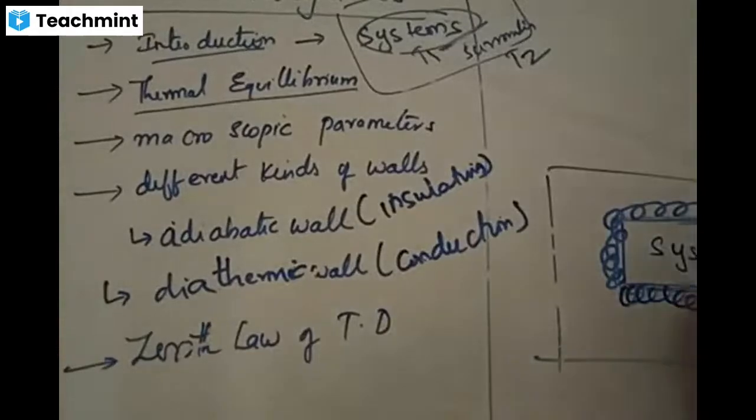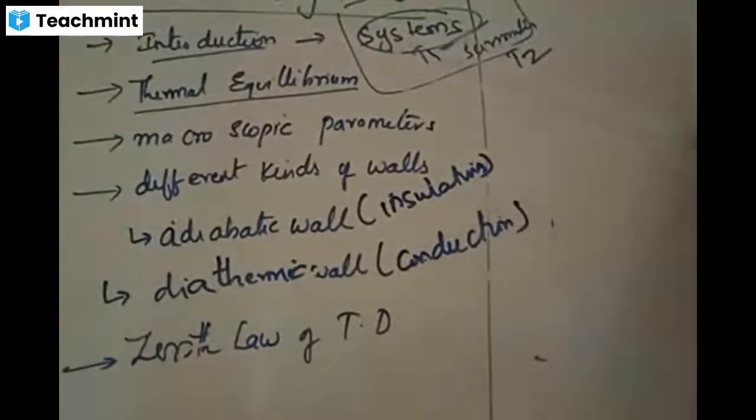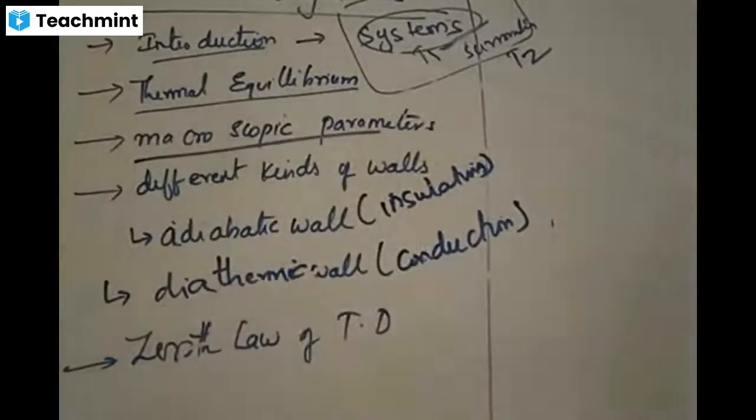Diathermic wall is a conducting wall. Now, every system in thermodynamics has some important properties to be understood. Those are called macroscopic parameters.